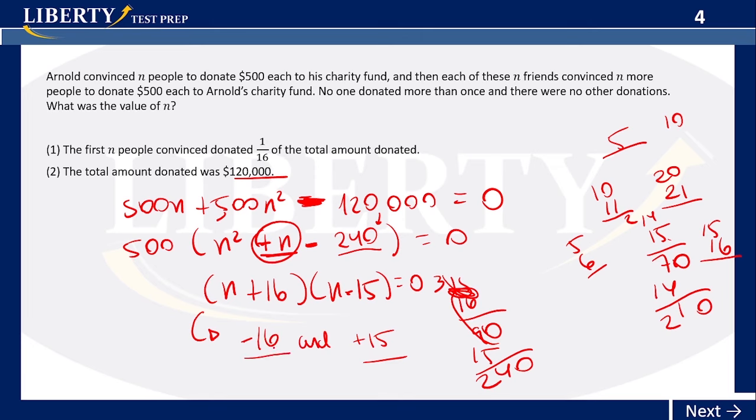So you cannot take the negative because of what we mentioned before. We're talking about people here. You cannot have minus 16 people. That's out. So the only solution is positive 15. Okay? So there you go. Now, the important thing is this.